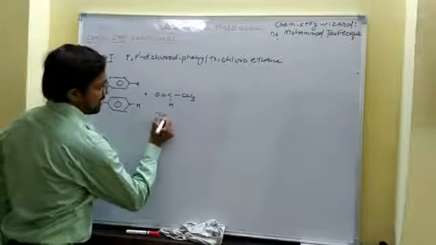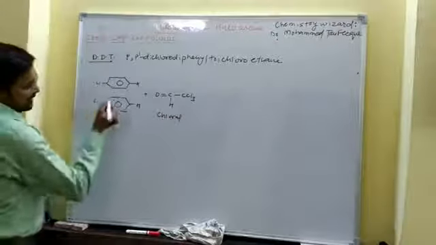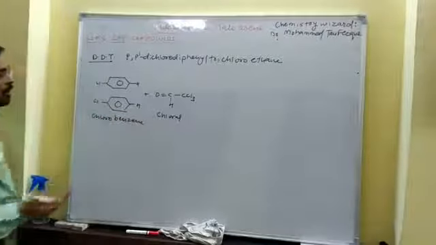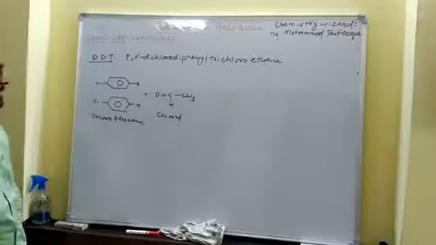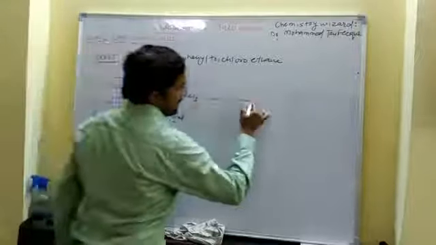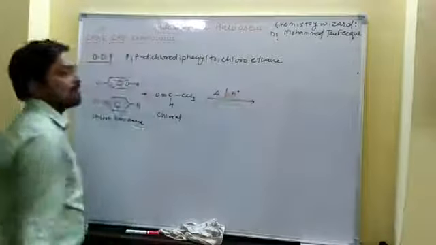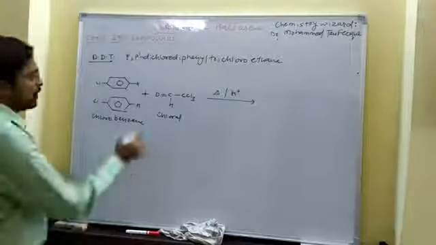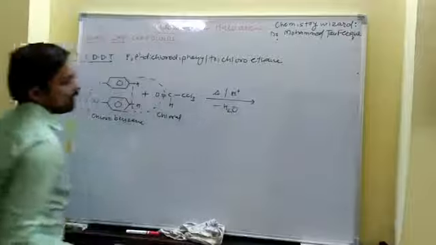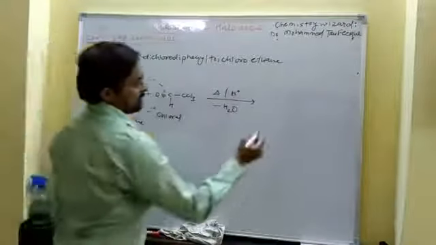It is known as chloral. 2 molecules of chlorobenzene react with 1 molecule of chloral. When heated in presence of acidic medium, H2SO4, it will remove 1 molecule of water, H2O, and these 2 carbon attached to that carbon.